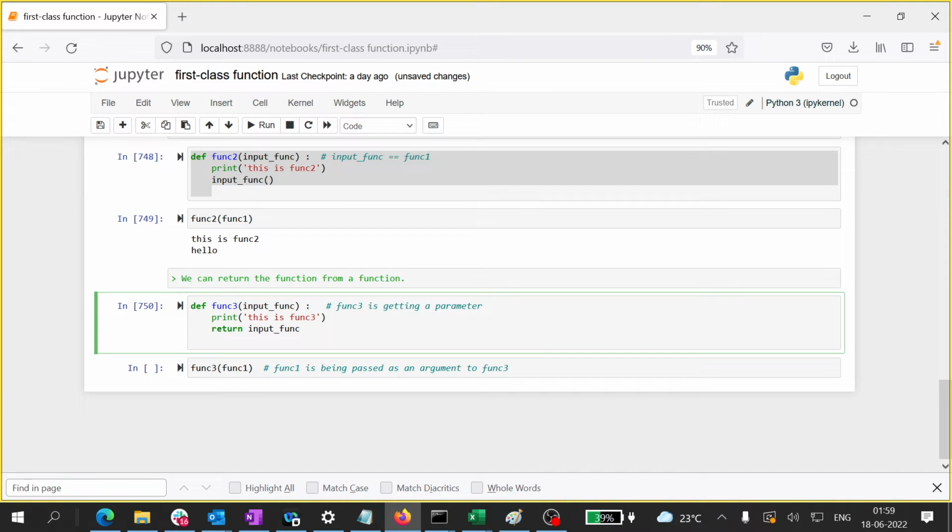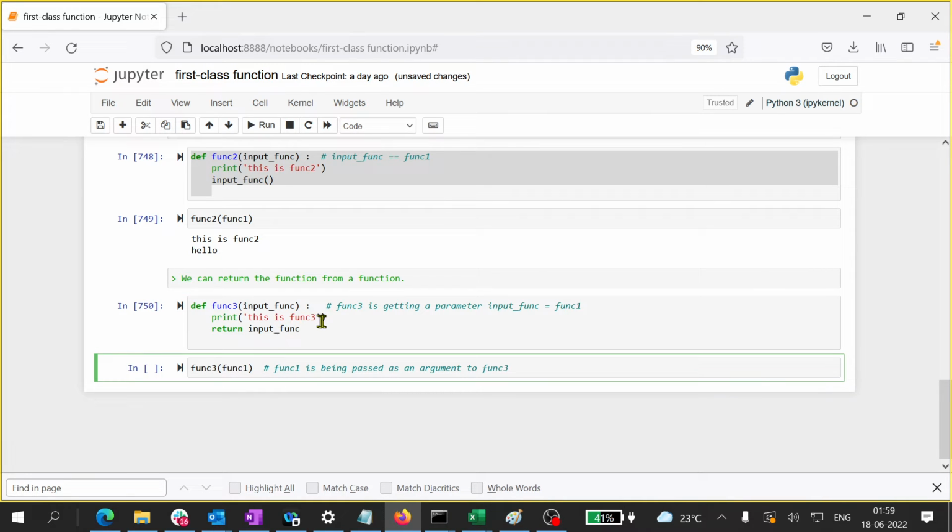What am I passing? Func1. Here the parameter name is input func. But what is getting copied? Nothing but func1. So func1 is getting copied over as input func. I'm printing this is func3. I'm saying return input func. Now when I say return input func, what will happen when I'm invoking it like this?